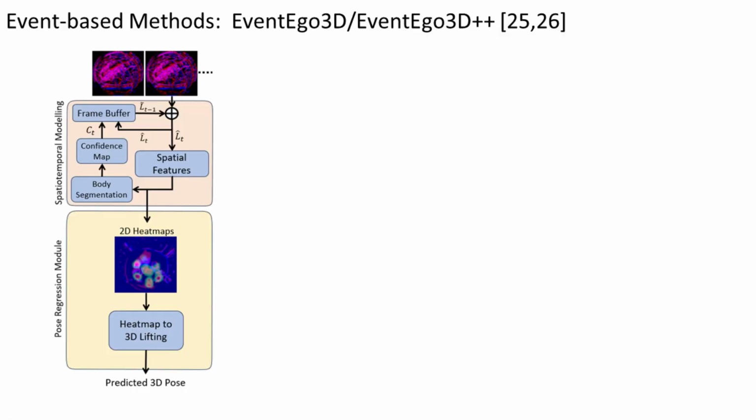We now review existing event-based methods, EventEgo 3D and EventEgo 3D++, the first attempts at monocular egocentric 3D human pose estimation that recover human motion efficiently and achieve high 3D pose update rates in real time. But most modules of these methods have been strongly inspired by the RGB-based literature and adopted for the event-based setting. Hence, their limitations include the following.